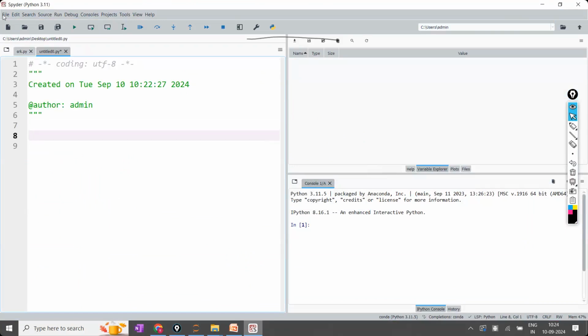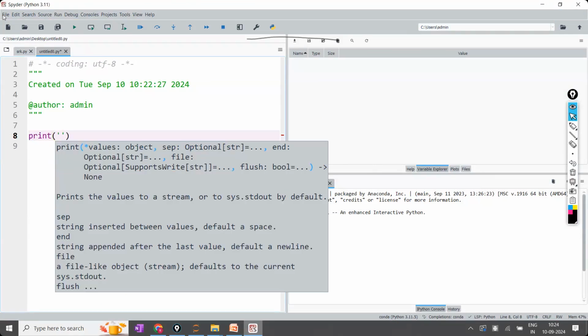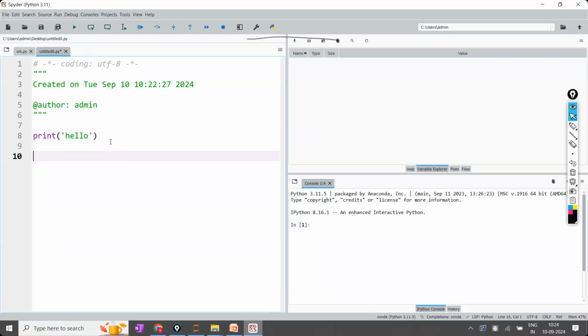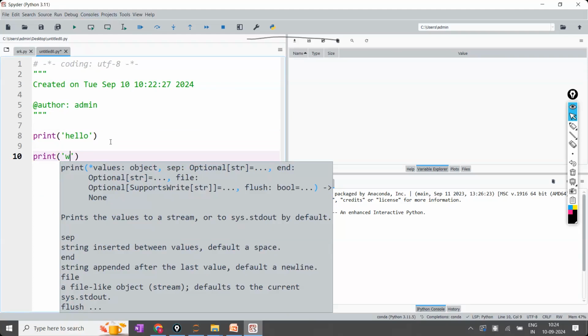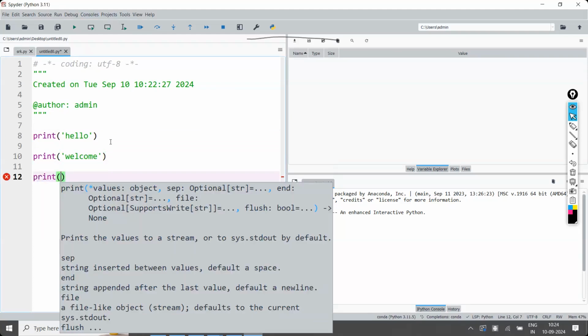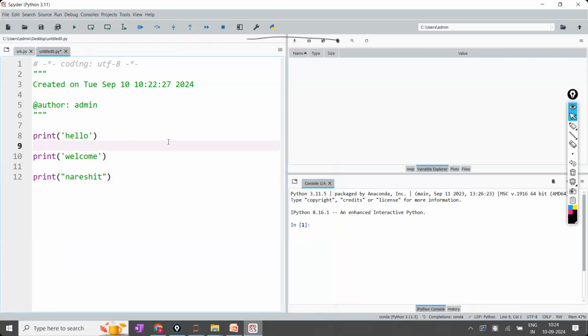Now, here I'm writing print hello. I'm writing print hello within this. Now, for example, here I'm writing three lines of code. Print hello, print welcome, print Naresh IT. Now, you want to execute all three lines at a time or separately, that is your choice.